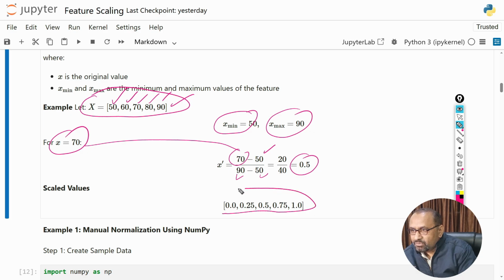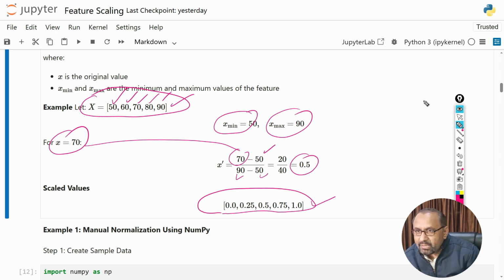And in this vector you can see the minimum value is 0.0 and the maximum value is 1.0, and all other values lie between these. So this is the scaled vector. Okay, in this way we can easily do scaling for any large data set so that we have uniform parameters with respect to all the parameters.